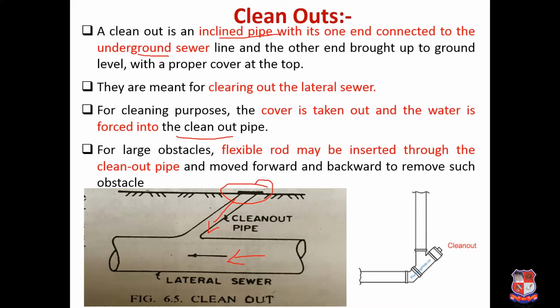Whenever you want to clean, initially it is closed, and when you want to clean this lateral sewer, you have to open this particular cover and flush it with water. For large obstacles, a flexible rod may be inserted. You can insert your flexible rod and clean this sewer, and with forward and backward movement, all the obstacles that are there have to be removed. So clean out, as the name suggests, is used for cleaning purposes.